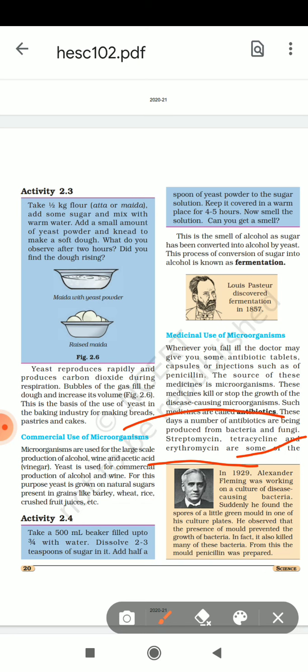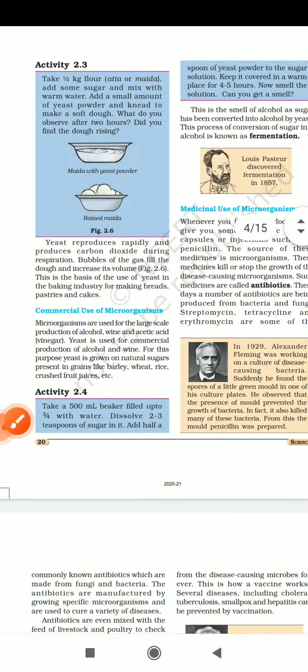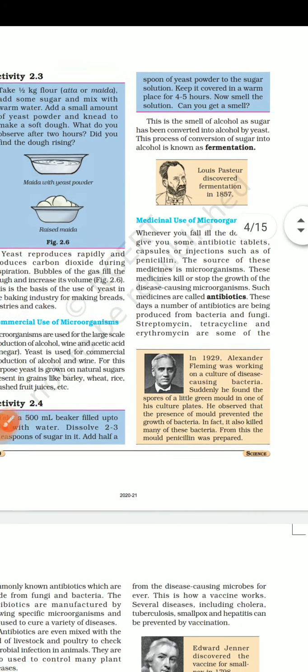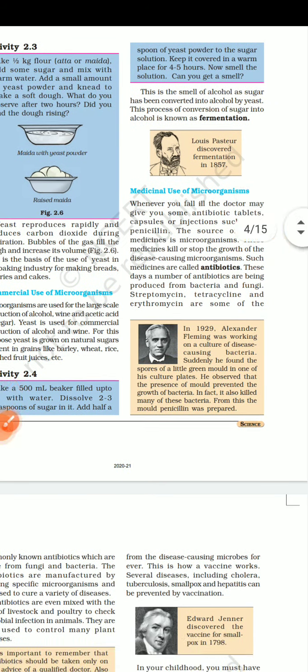And who is that? Alexander Fleming. Alexander Fleming was working on a culture of disease-causing bacteria when suddenly he found the spores of a little green mold in one of his culture plates. He observed that the presence of the mold prevented the growth of the bacteria. In fact, it also killed many of these disease-causing bacteria. From this, the mold penicillin was prepared. Who prepared penicillin from mold? Alexander Fleming.